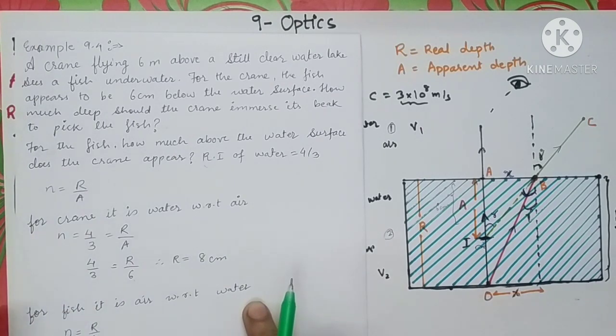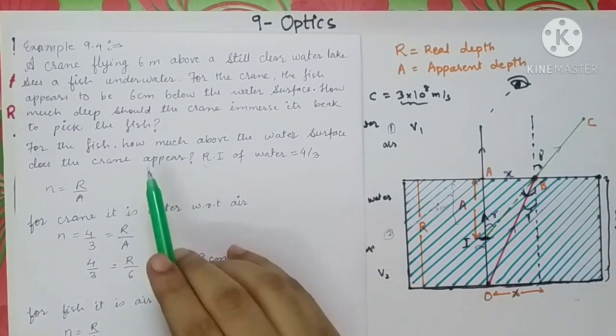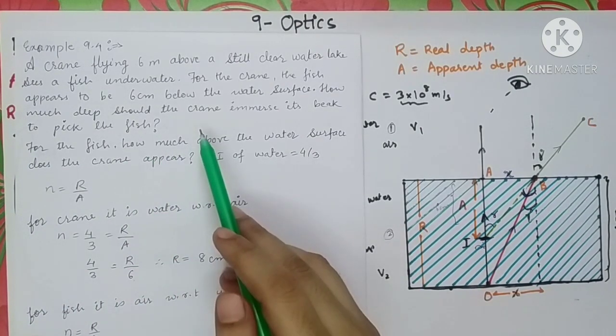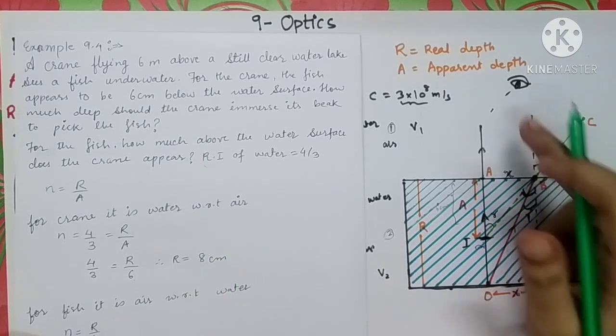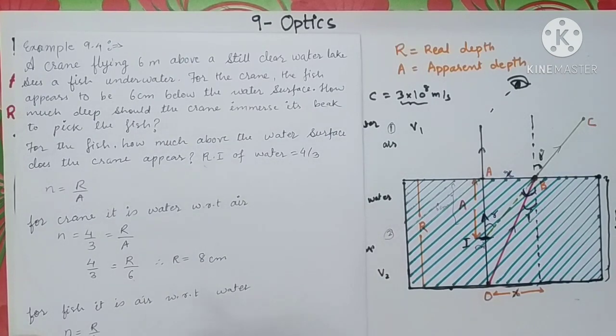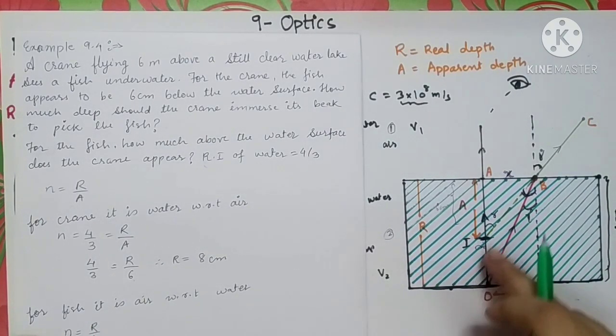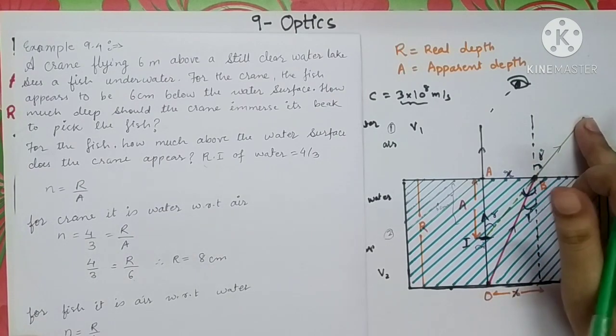Now in the second case, you will have to find out the apparent height of the crane as seen by the fish. For the fish, it is air with respect to water because the light is passing from denser to rarer medium.